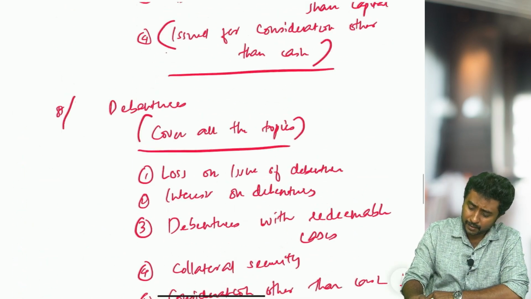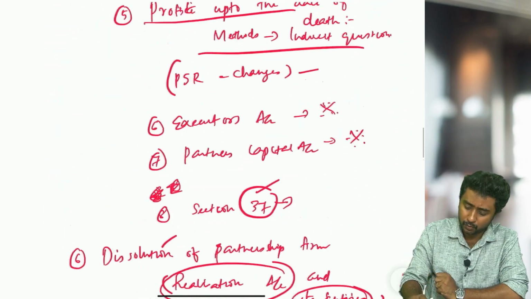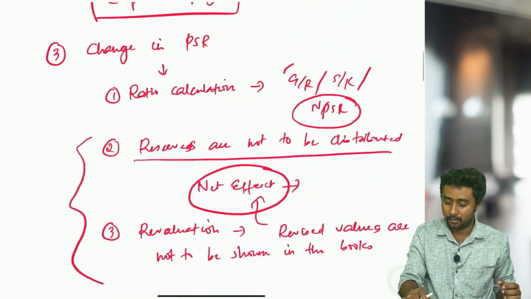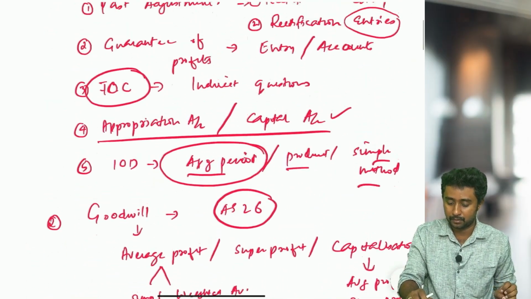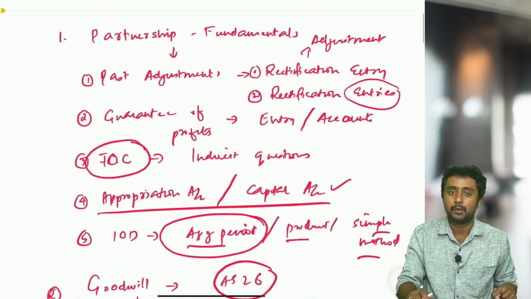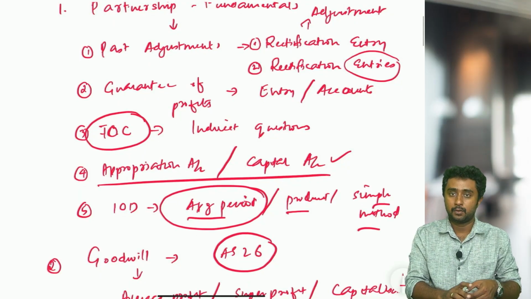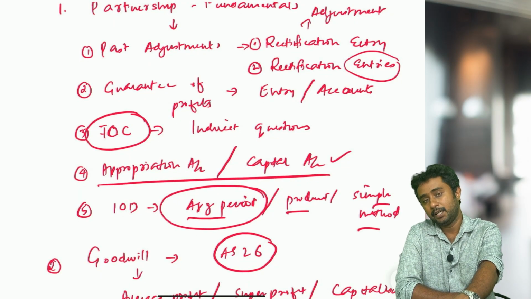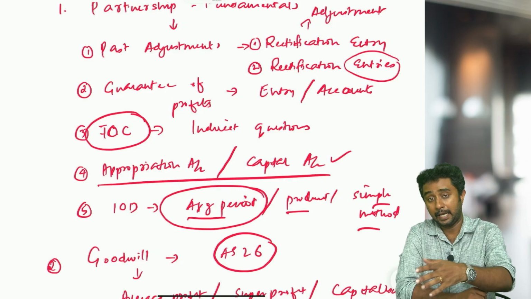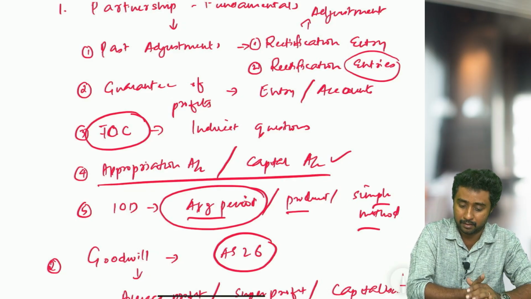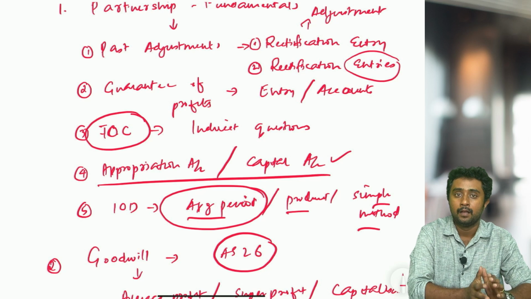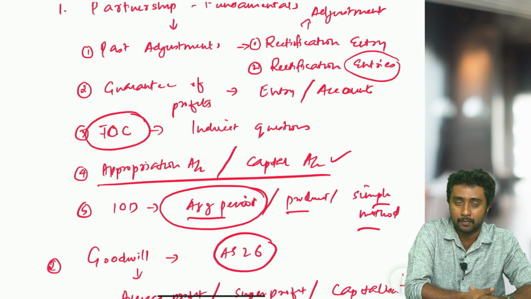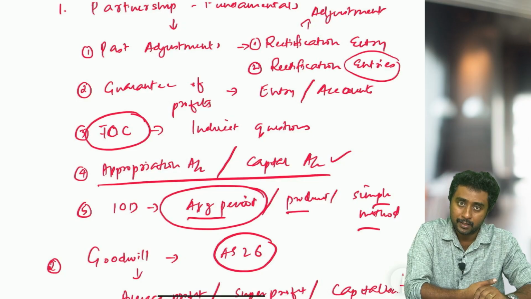So basically, when you are practicing, do maximum indirect questions from each topic, and only then will you get the confidence to face the boards. Please make sure that you have covered all these topics. I just wanted to make a short video on all these important topics. That is why we didn't discuss the calculation of certain topics in detail. If you want any topics to be discussed further, you can leave a comment and we'll be doing a video on that.